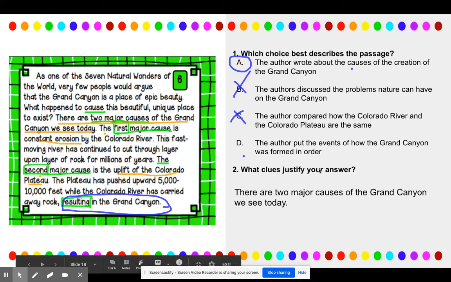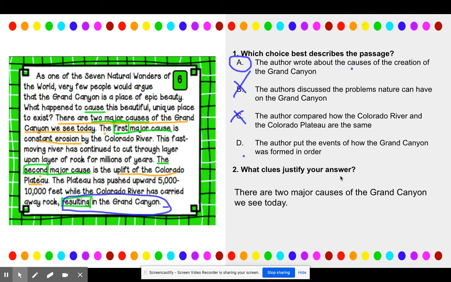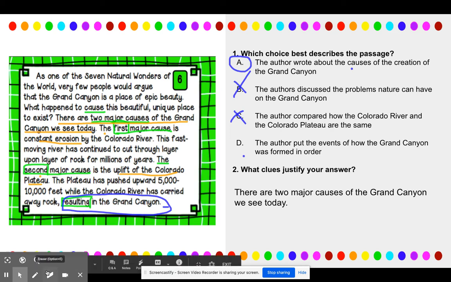Over here, right where it says, what clues justify your answer? Remember, I said I want that word for word. Look at this sentence I underlined in orange. There are 2 major causes of the Grand Canyon we see today. Boom, right here, that's what I'm typing. There are 2 major causes of the Grand Canyon we see today. That helps support this idea right here in A, that the author wrote about the causes of the creation of the Grand Canyon. Okay? All right, let's check number 2.